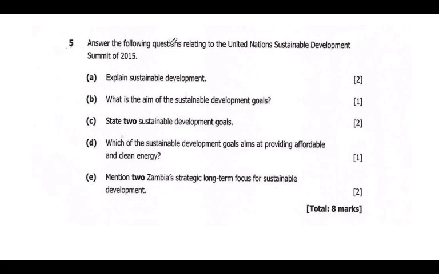Answer the following questions relating to the United Nations Sustainable Development Summit of 2015. The first question was: explain sustainable development. Sustainable development is the development that meets the present needs without compromising the future needs.